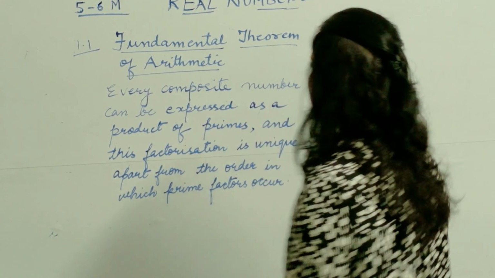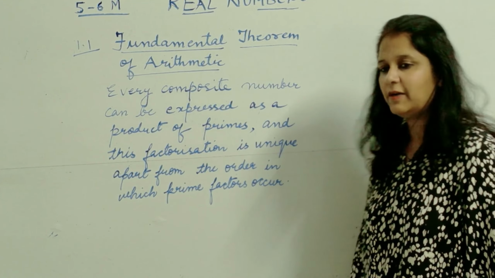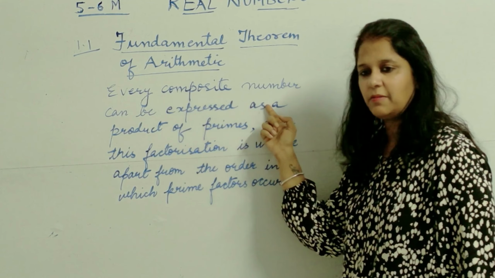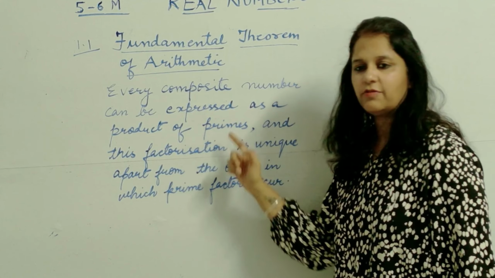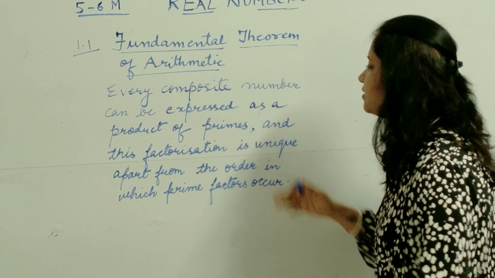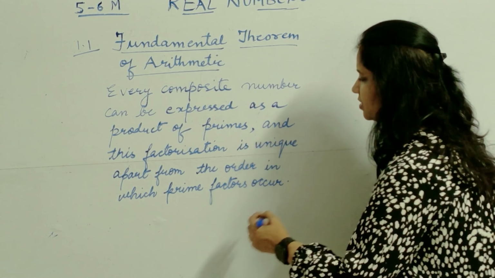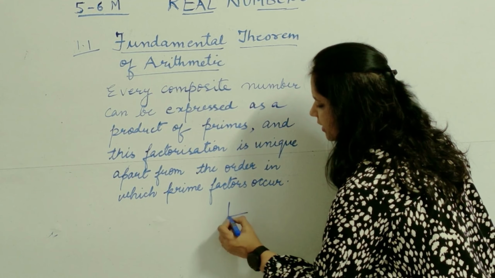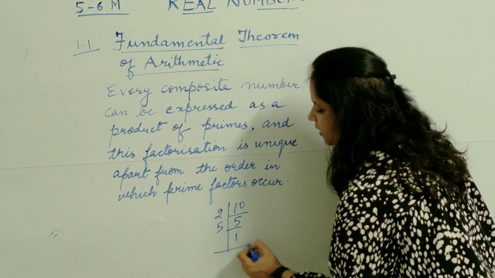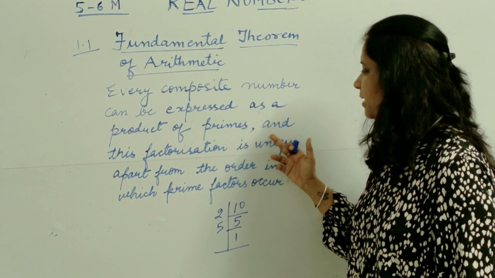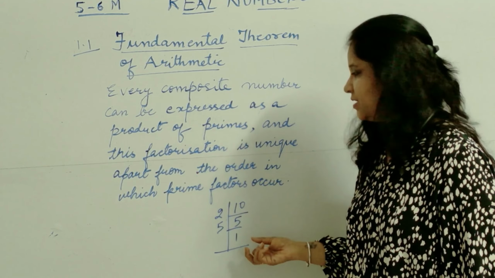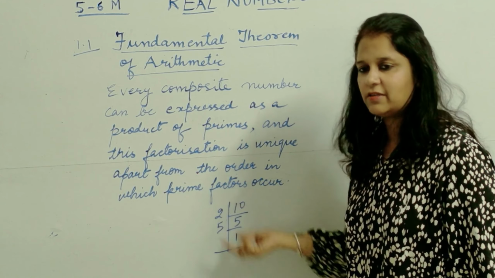इस चैप्टर की पहली थ्योरम है Fundamental Theorem of Arithmetic. The statement of this theorem says that every composite number can be expressed as a product of its primes. Yes, so it's true that every composite number can be expressed as the product of its primes. हम एक composite number ले लेते हैं example के लिए, suppose हमने 10 ले लिया, so इसके factors क्या हो जाएंगे, 2 and 5. Okay, so it can be expressed as the product of primes and this factorization is unique. So the factorization will be unique for different numbers apart from the order in which prime factors occur.